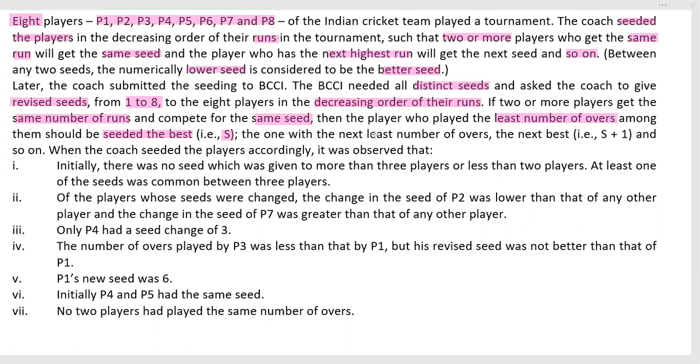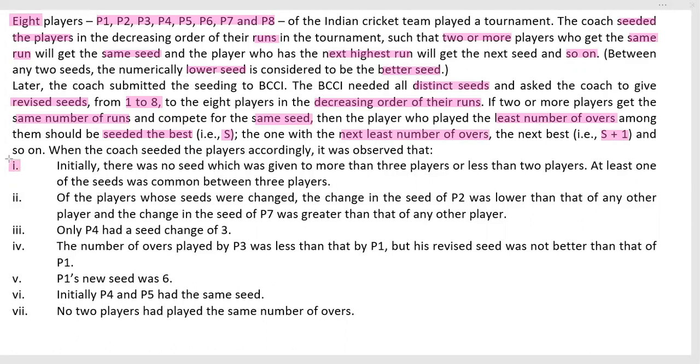The one with the next least number of overs, the next best, that means S plus 1, and so on. When the coach seeded the players accordingly, it was observed that. So after revision, we need to find out what was observed.